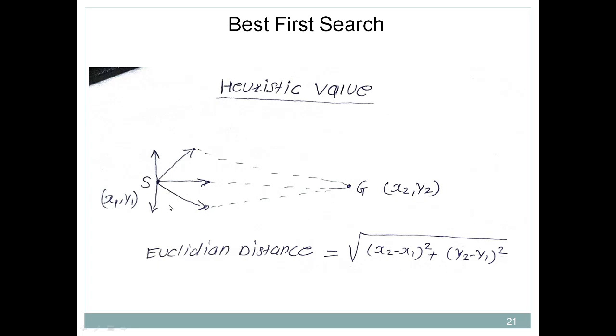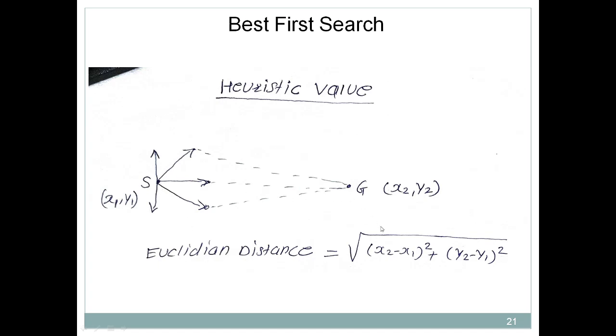Heuristic value is calculated by using Euclidean distance, or you can say straight line distance. So what is a straight line distance? Suppose we represent this initial state with the help of coordinates x1 comma y1, and the goal state is represented by coordinates x2 comma y2, and in this case, which is the optimum distance from the initial state to the goal state? Obviously this is a straight line. That's why this Euclidean distance is also called a straight line distance.